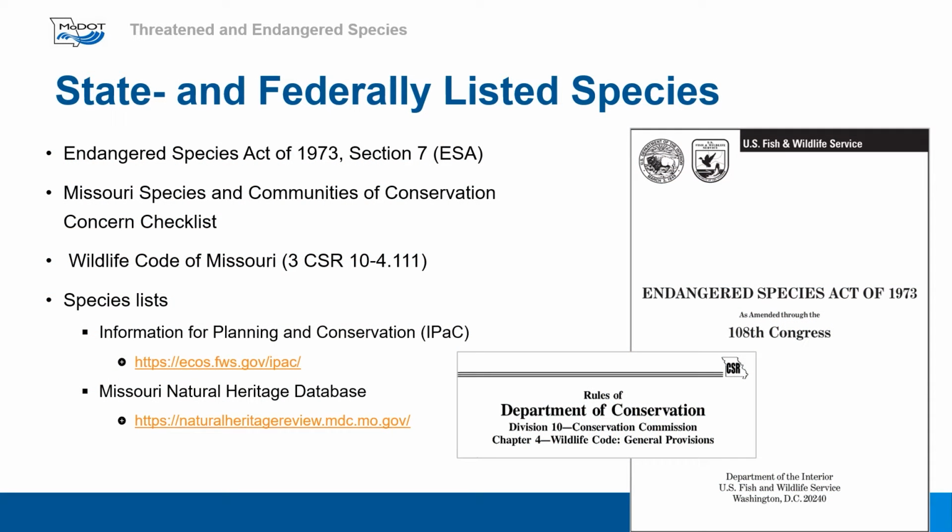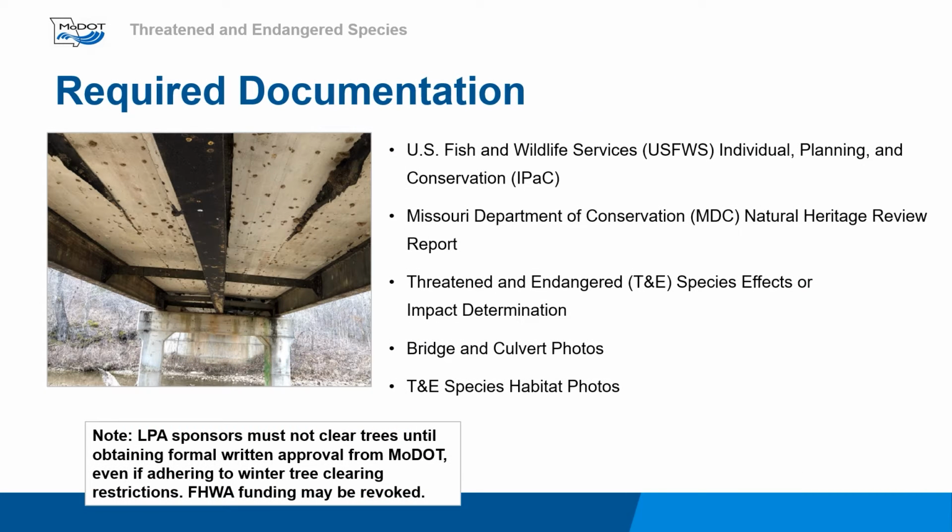Threatened and endangered species are federally protected by the Endangered Species Act and by the state of Missouri through the Wildlife Code. To determine which species may exist within your project area, use the U.S. Fish and Wildlife Service Information for Planning and Conservation and MDC Missouri Natural Heritage database. The IPAC and Natural Heritage Review Report are required documents for the RER Threatened and Endangered Species Resource Review. See the previous slide for the links to the two resource documents.